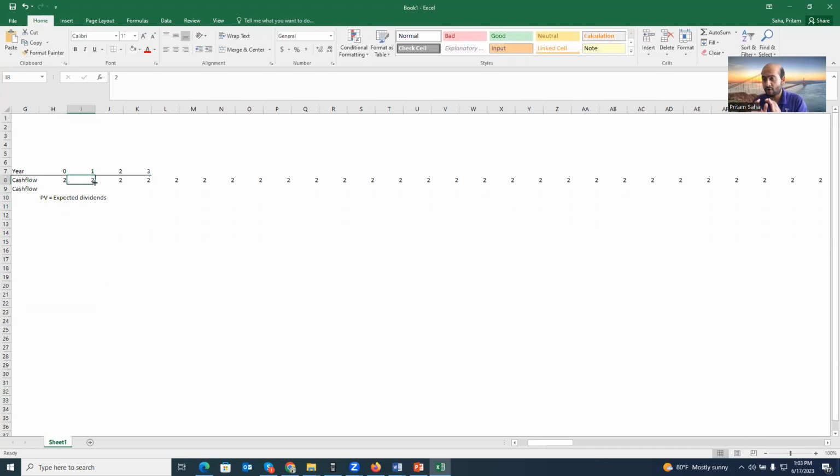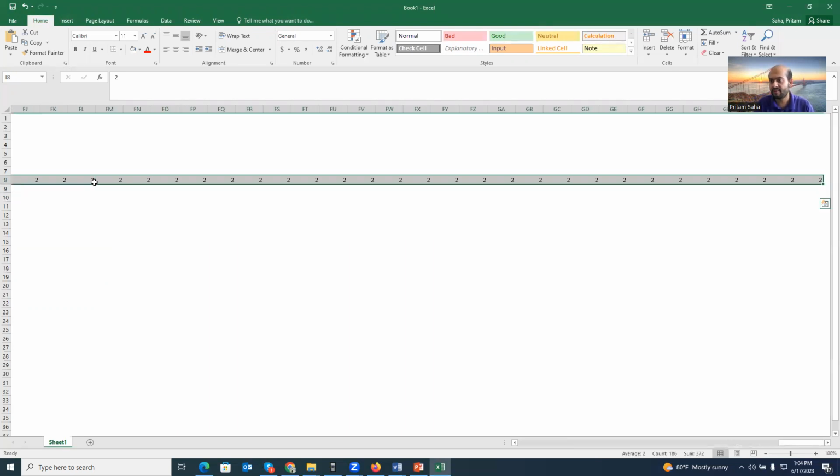In stock valuation, anything that was already paid will not be considered. Whatever is paid, it's gone. It's already reflected in the current price. What do we think about? The future, the expected. So starting from here, the present value of the expected cash flow.